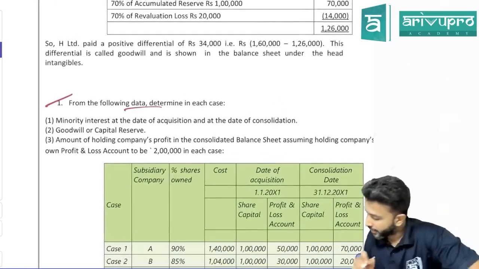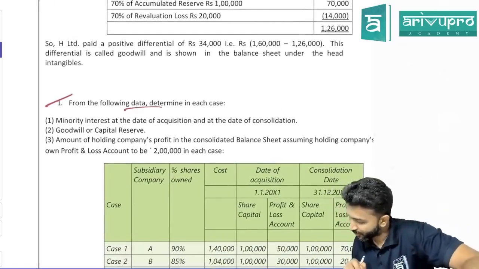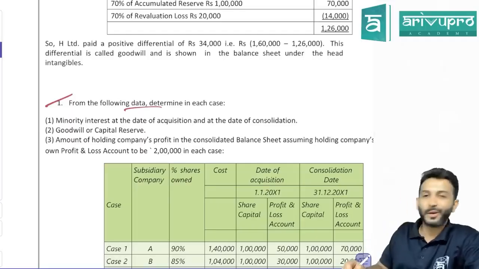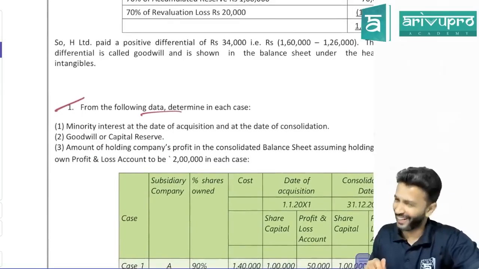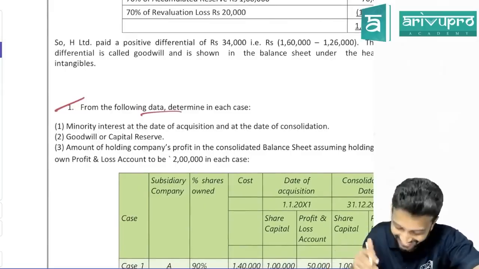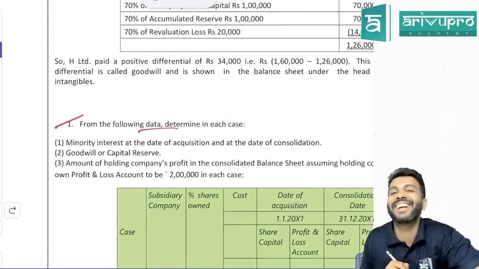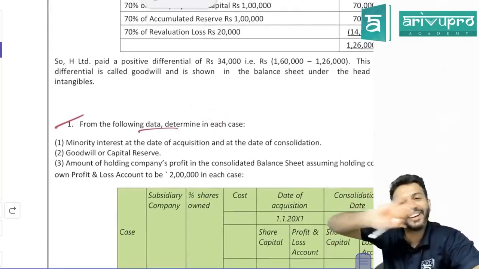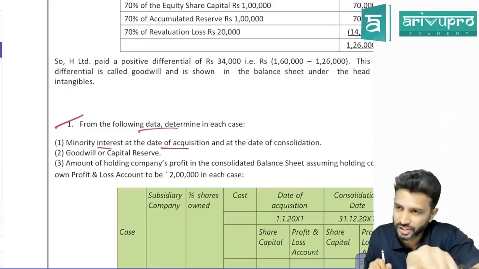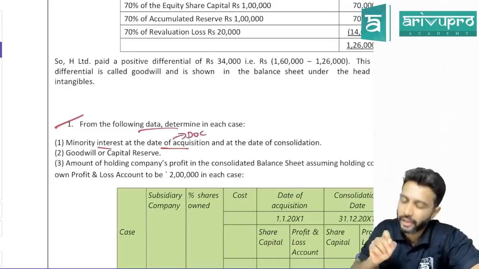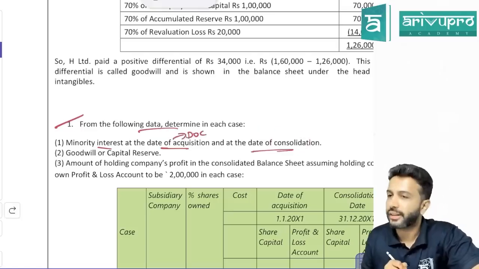From the following data, excuse me. Now it is no more 200. Now it has become 150. Only 3 papers, no? So aggregate is 150. Correct? You said 200, sir. One more mistake, sir. Okay. From the following data, determine in each case, all are different cases, the minority interest on the date of acquisition, meaning date of acquisition means date of control, and on the date of consolidation.